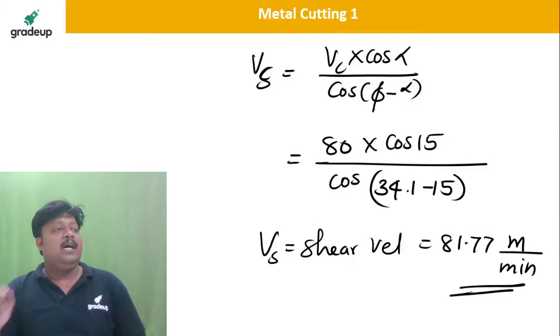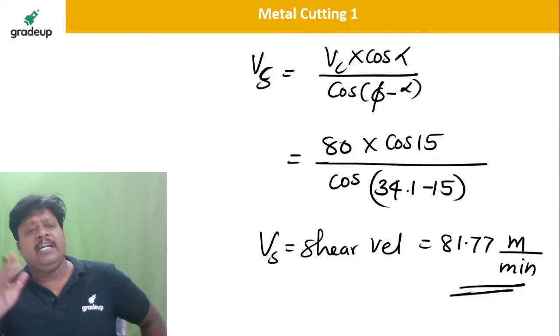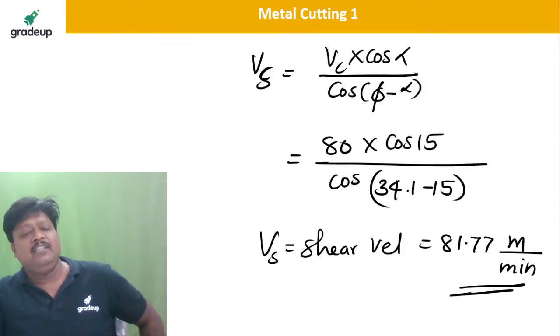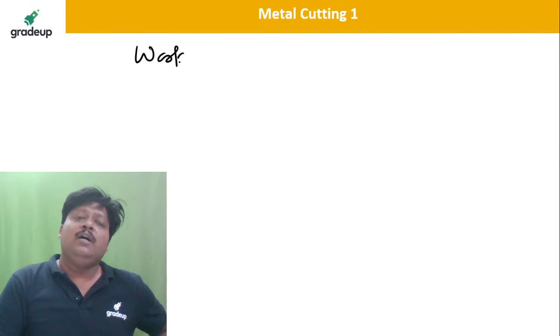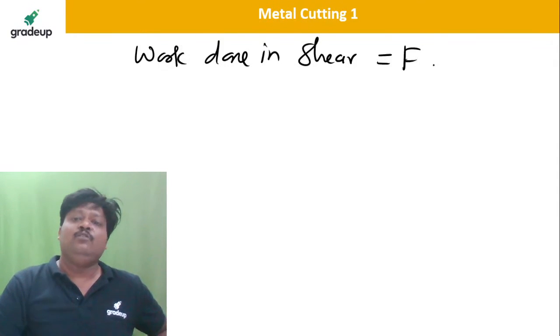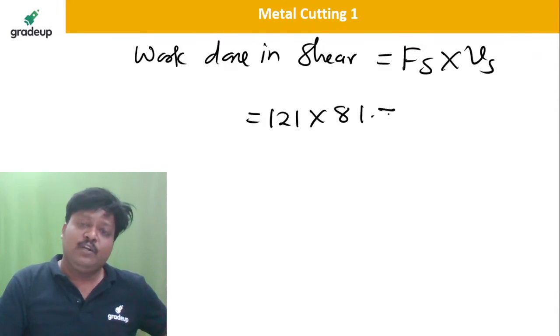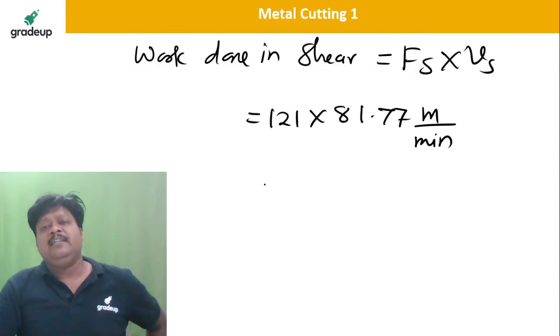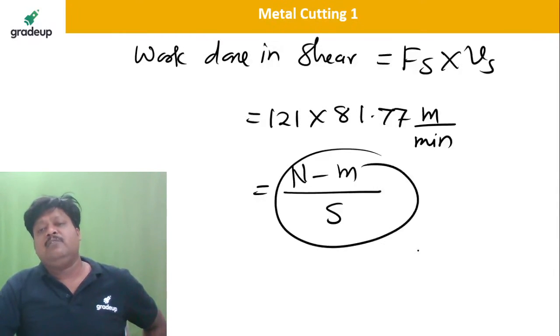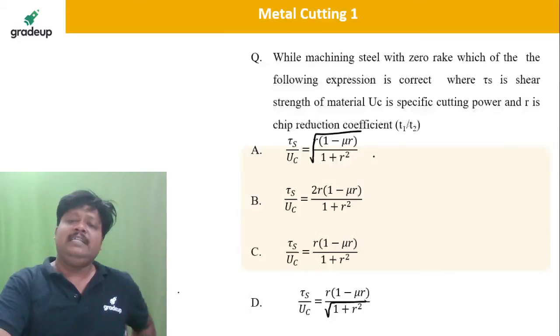Very good. Now, if I get the shear velocity, I get the shear force 121 multiplied by the shear velocity 81.77. I will get the work done in shear. So finally, we can calculate work done in shear, which is equal to, yes Vikrant, very good, Fs into Vs. Fs कितना लिया हमने? 121 माना है, इंटू ये आ गई 81.77. ये मीटर पर मिनट में है बेटा, मीटर पर मिनट. हम थोड़ा उसको standardize करते हैं क्योंकि हमको हमारा force है न्यूटन मीटर. अगर per second में आ जाएगा तो पूरा हम लिख सकते हैं work done in watts और in joules per second, right?